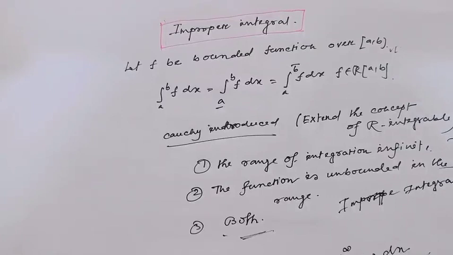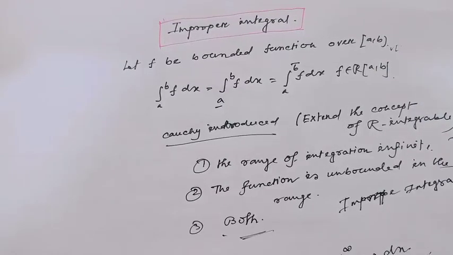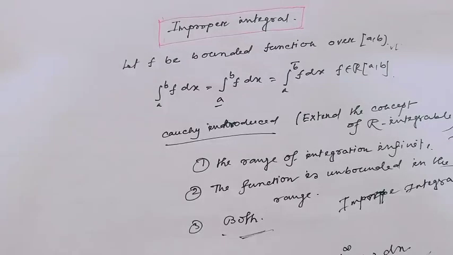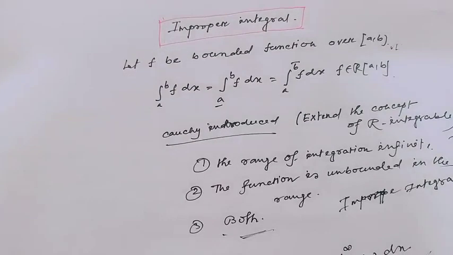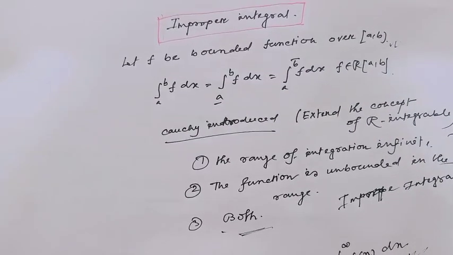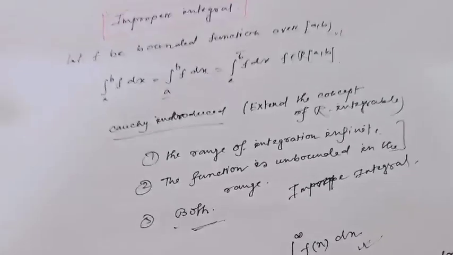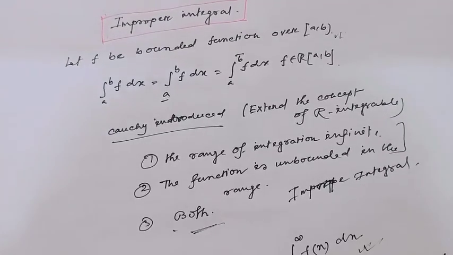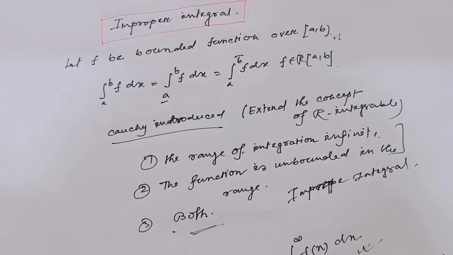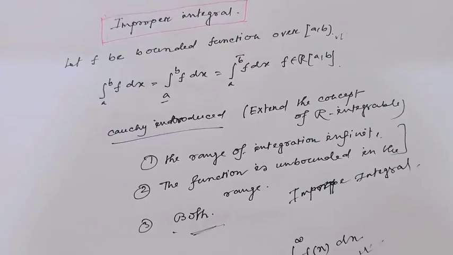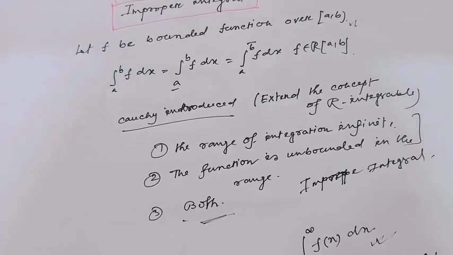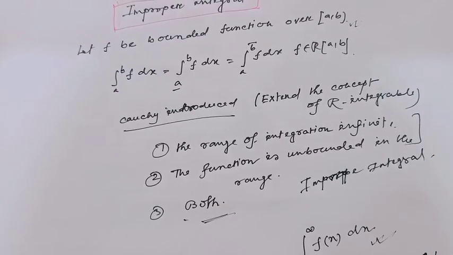Welcome back. In my previous video, I defined what an improper integral is. Cauchy extended the concept of Riemann integration. When the range of integration is infinite, or when the function is unbounded in the range, or both conditions hold, then this is called an improper integral.